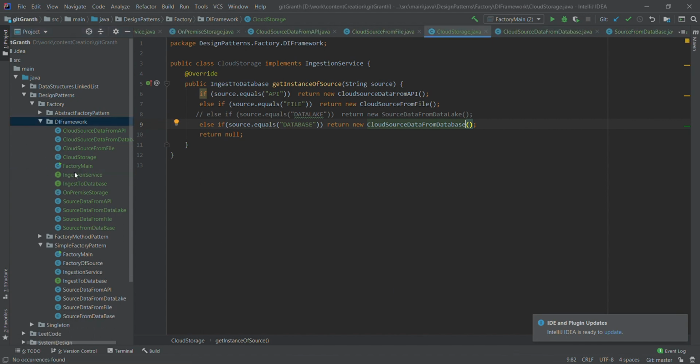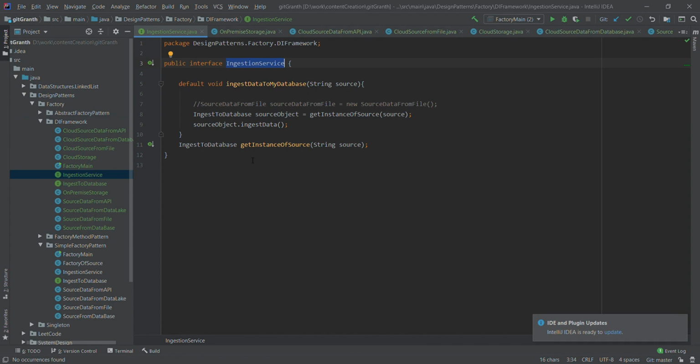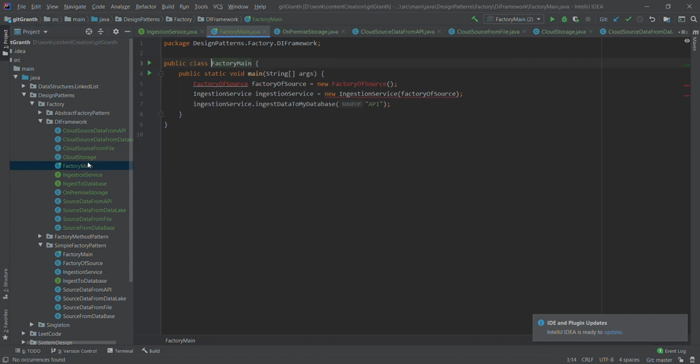We have our ingestion service which is working fine. This will basically get the instance. Only thing now is that I need to invoke the ingestion service. So let us go to our main class. So as part of main class, now this factory of source is not required.